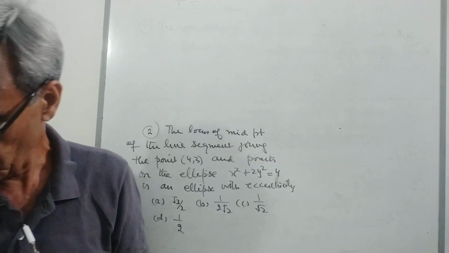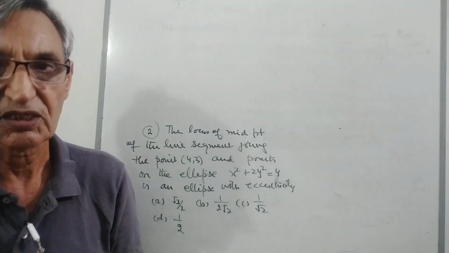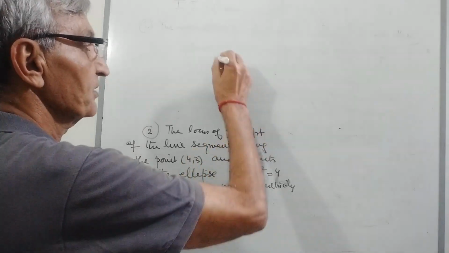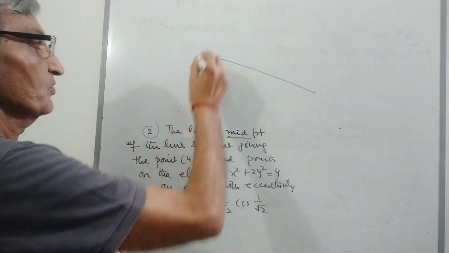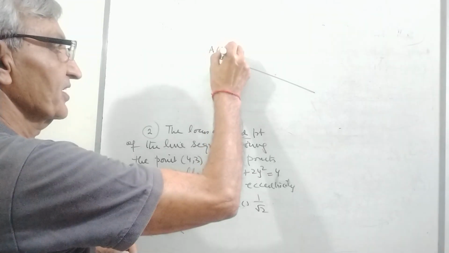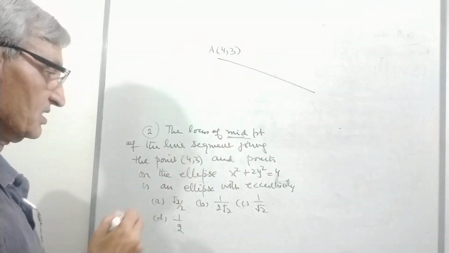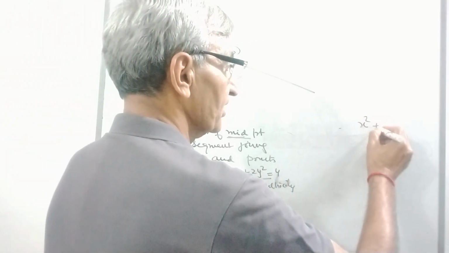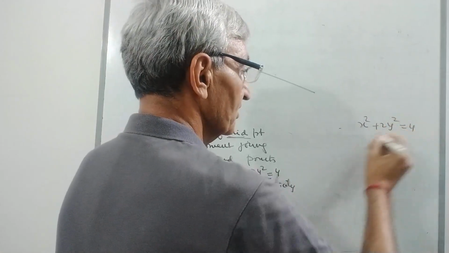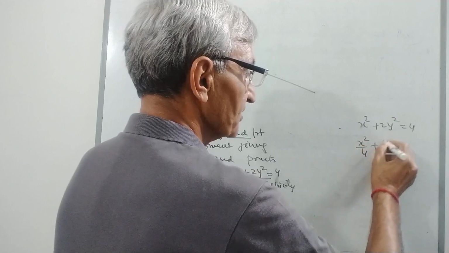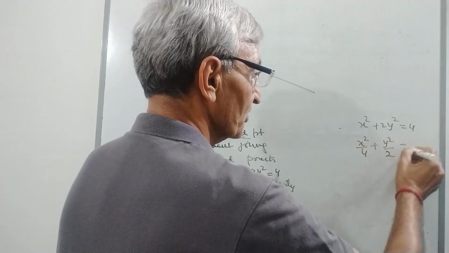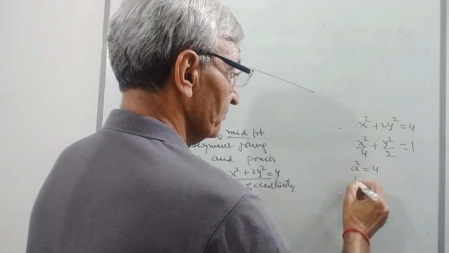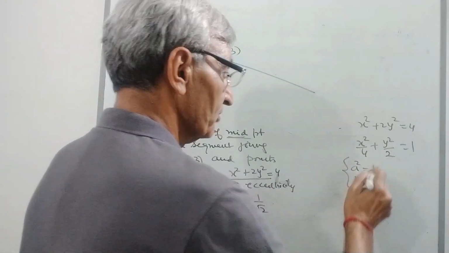He says find the locus of the midpoint of a line joining point A, which is (4, 3), and any point on the ellipse. The given ellipse is x square plus 2y square is equal to 4. So x square by 4 plus y square upon 2 is equal to 1. Here a square is equal to 4 and b square is equal to 2. I am talking about the ellipse.